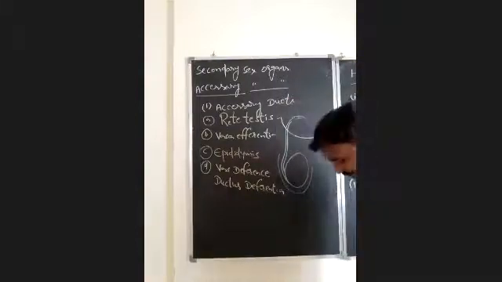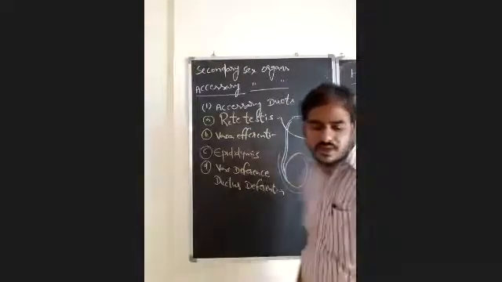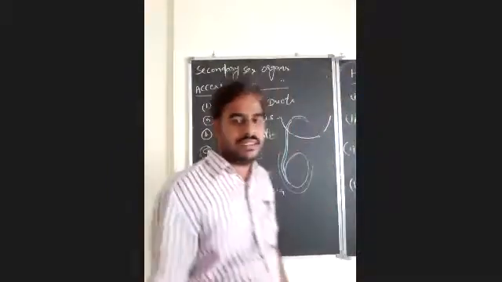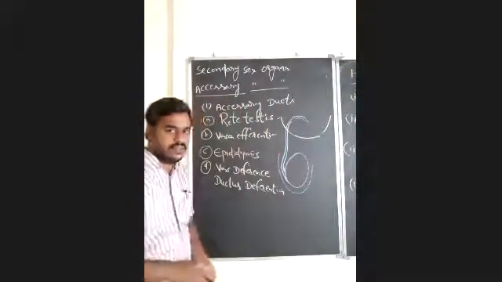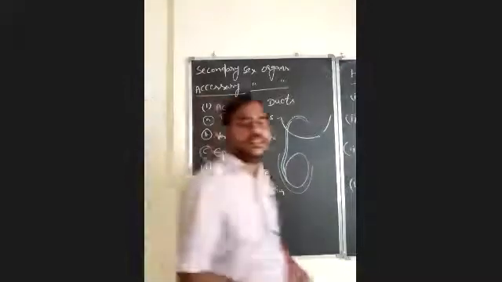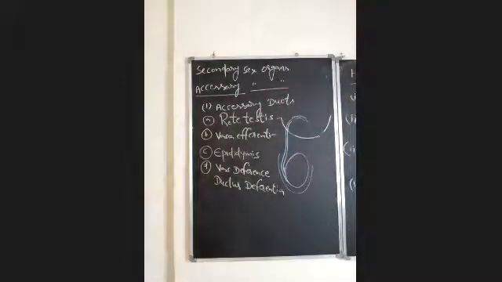One thing you have to remember here: the vas deferens has the thickest walls. It is the only accessory duct which will ascend into the abdominal cavity. That is also a very important thing you have to remember. Next, what is the exact length of this?